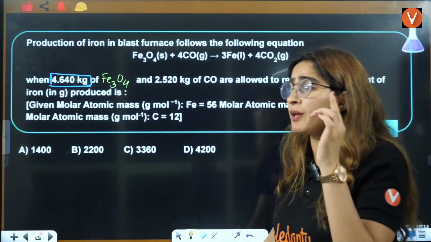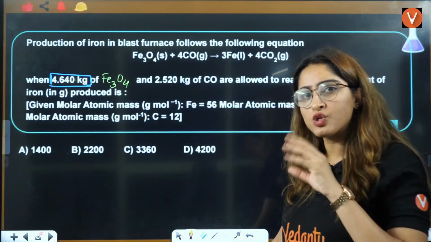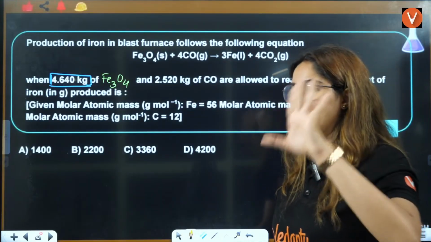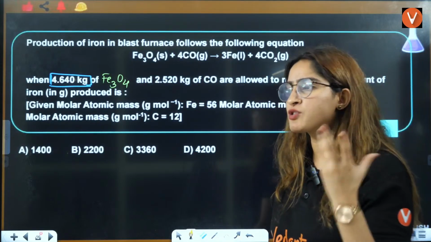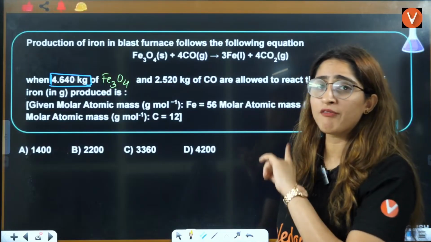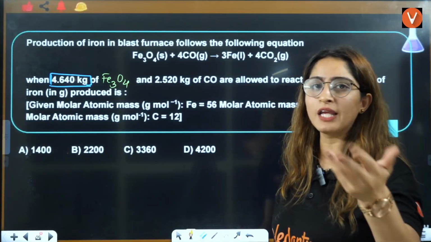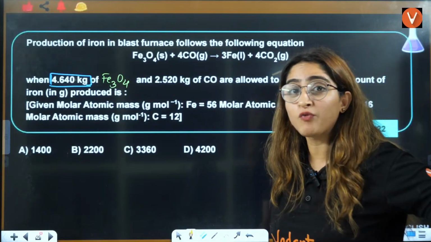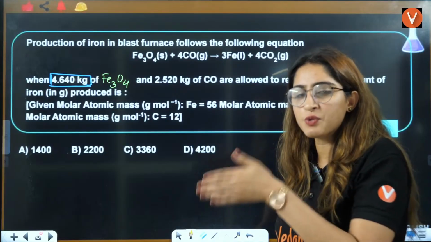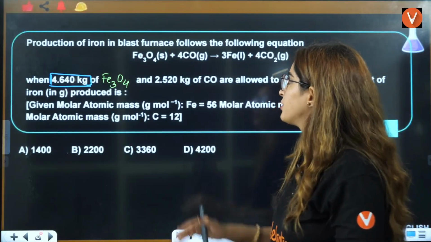We are going to start with empirical formula, which has no link with limiting reagent, so at least understand empirical formula after this. After 5 or 10 minutes you can also join, and those who have not watched the full lecture of limiting reagent can re-watch it after I finish the class. If you have not watched the basics of limiting reagent, it will be very difficult for you to continue and understand this particular question.